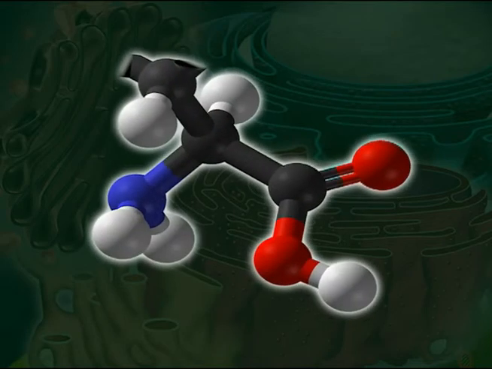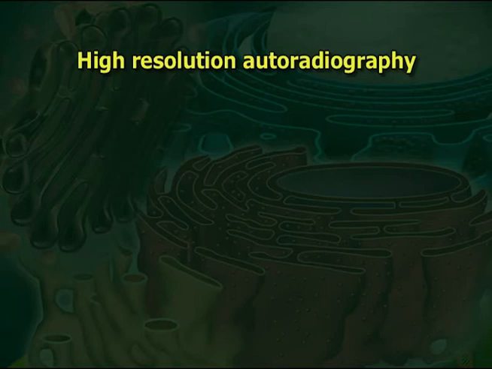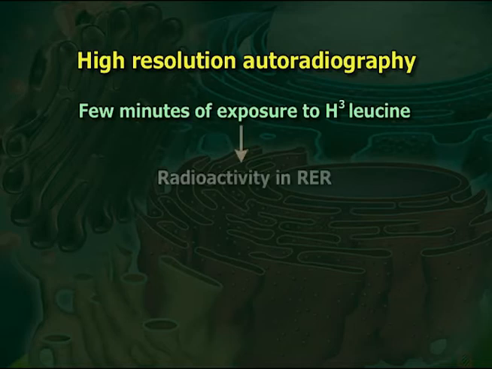Using the radioactive amino acid leucine, that is H3, the secretion of digestive enzymes by exocrine cells has been investigated. High resolution autoradiography through electron microscope showed that after a few minutes of exposure to H3 leucine, radioactivity was noted in the rough endoplasmic reticulum.